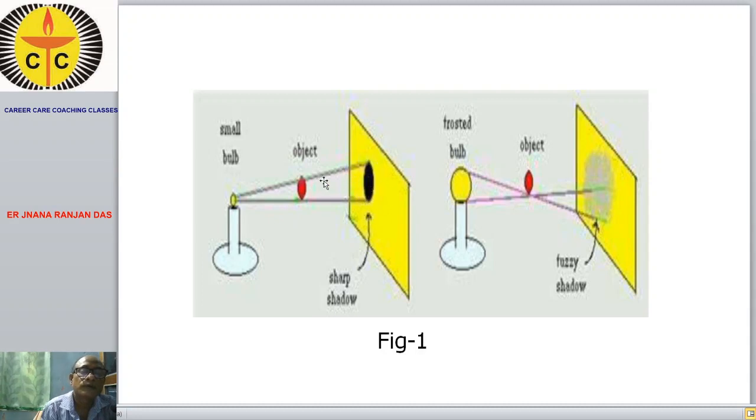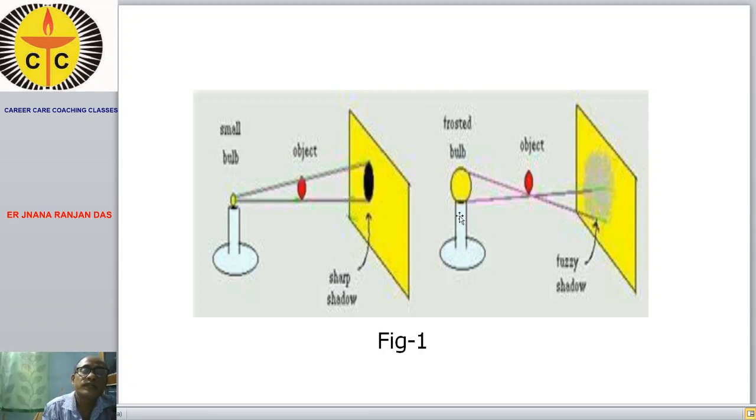Where the light rays are obstructed and there is absence of light rays, a shadow is formed. You will mark that the edge of this shadow is very sharp. So the sharp nature of the shadow is the evidence that light travels in a straight line.